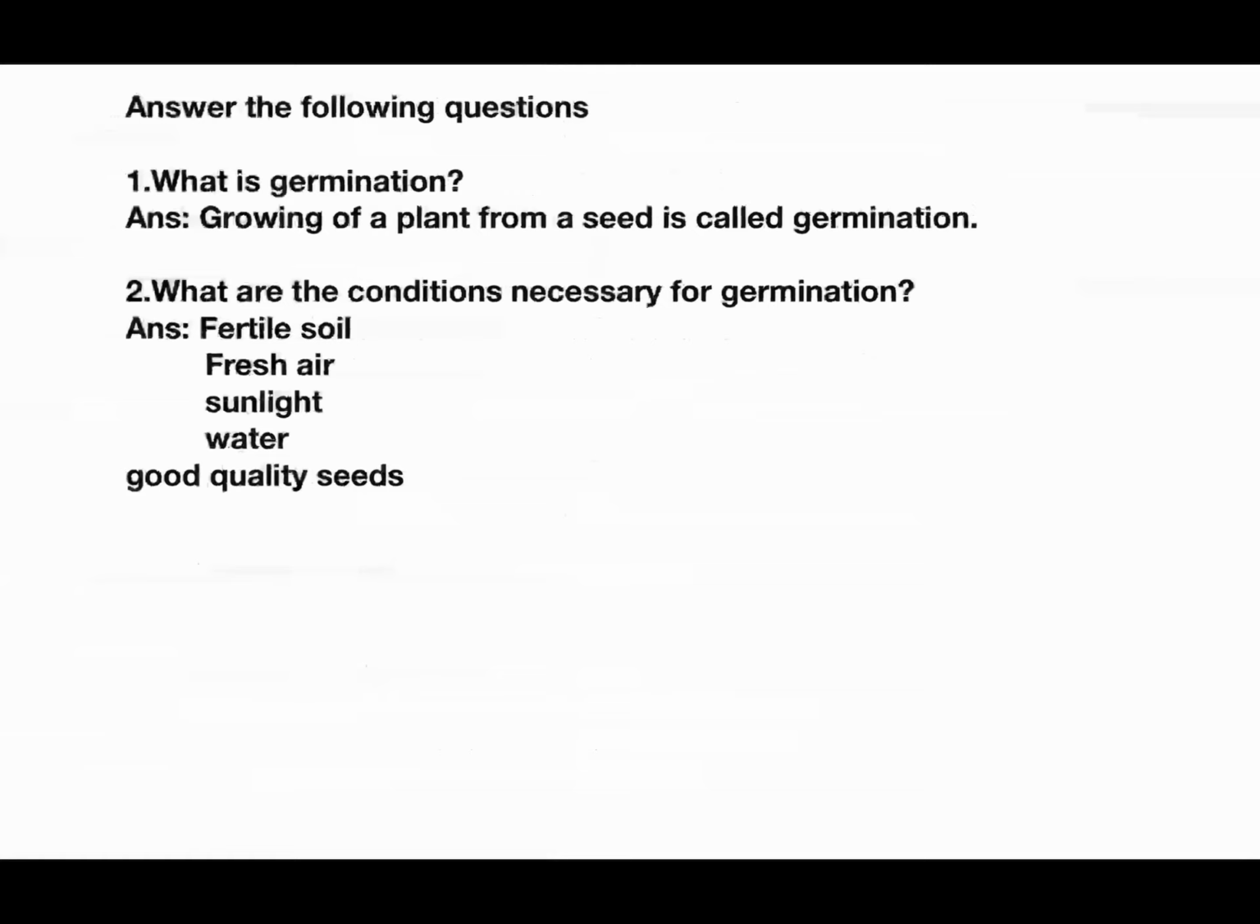Then what is germination? Growing of a plant from a seed is called germination. Then what are the conditions necessary for germination? The conditions necessary for germination are fertile soil, fresh air, sunlight, water and good quality seeds. And what are the different steps of germination? You should learn that drawing. Along with that, just go through the book and learn which seeds we soak before cooking and how seeds sprout.